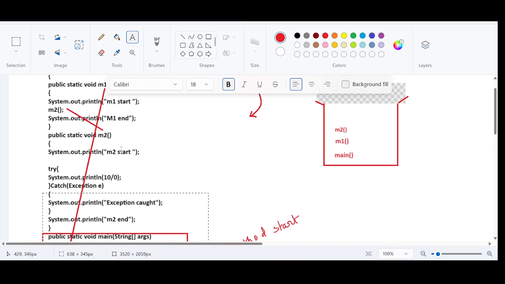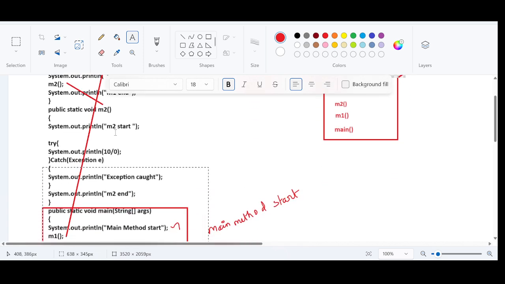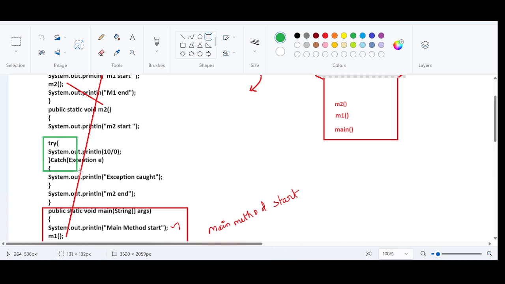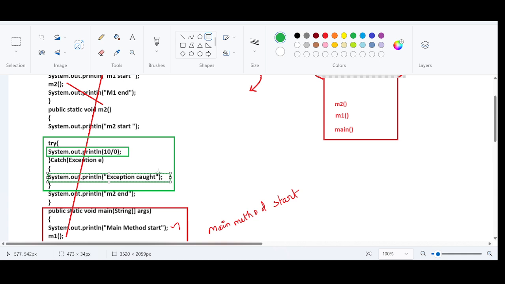Right? So after that, after m2 start, there is an instruction which is throwing an exception, but this exception will be caught by the try block. So if you see here, this is the exception handling code. Here the exception is occurring in this instruction, but the exception is handled well by the try block. The try block will eliminate this exception, and there will be no abnormal termination.